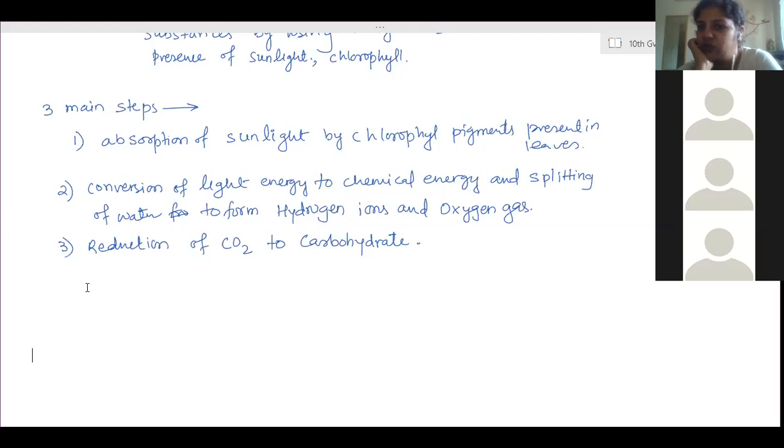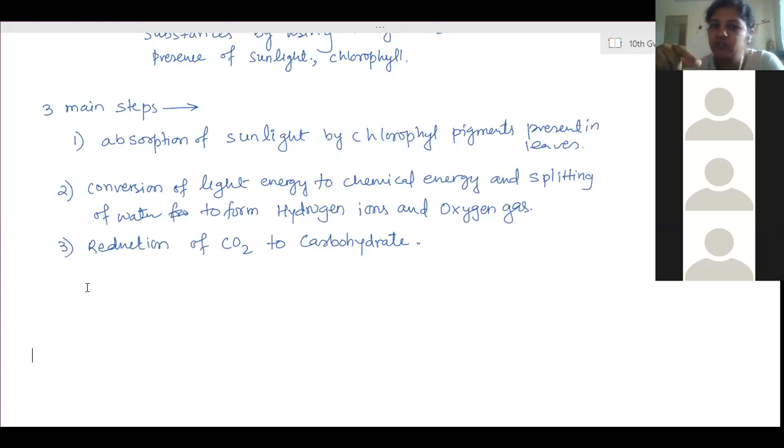There is one MCQ question based on this. What is the source of oxygen gas at the time of photosynthesis? Source means from where the oxygen gas is produced. It is not produced from carbon dioxide, it is produced from water.